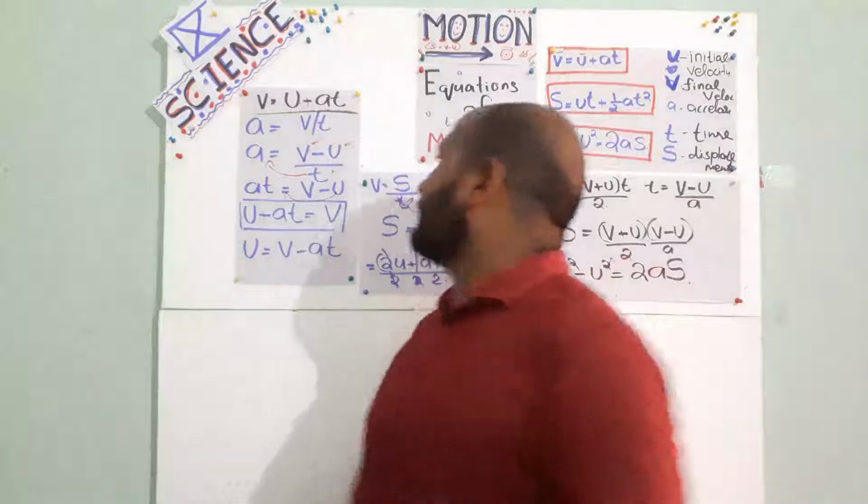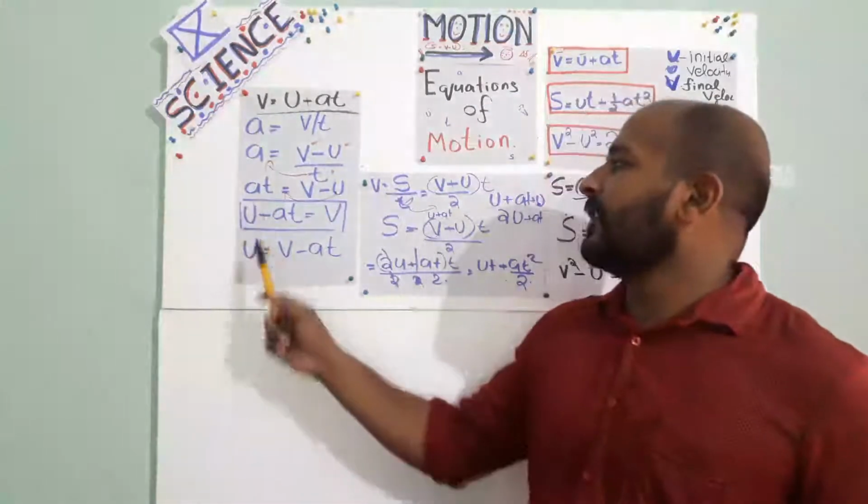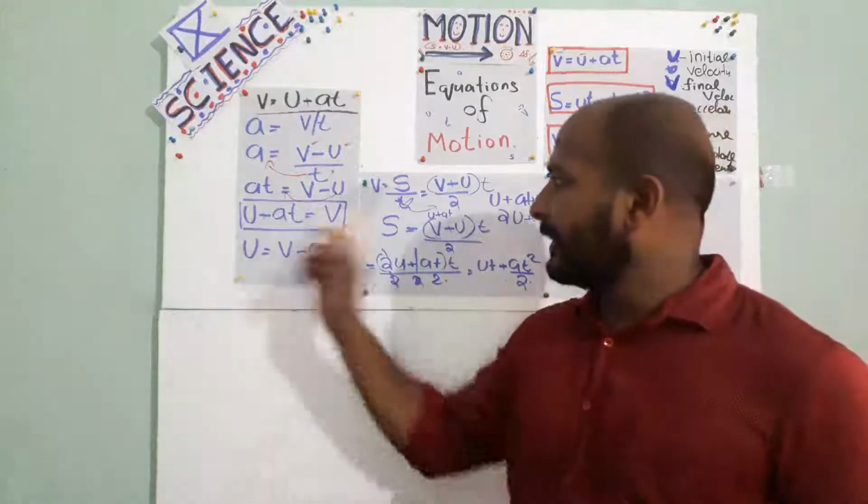So let's see. at is equal to v minus u. The sign again changes as it goes out. So v is equal to u plus at. You will get the first equation.